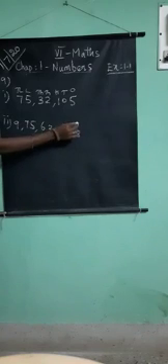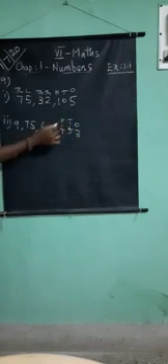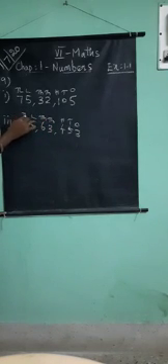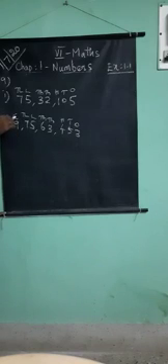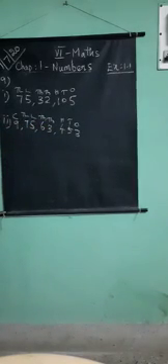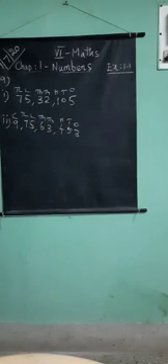Second sum: ones, tens, hundreds, 1,000, 10,000, lakh, 10 lakh, crore. How to write the number name? 9 crore, 75 lakh, 63,453. Are you clear? This is the 9th problem. Next, 10th problem.